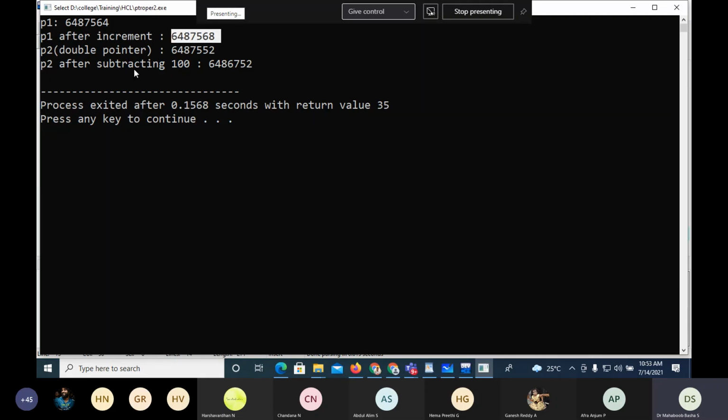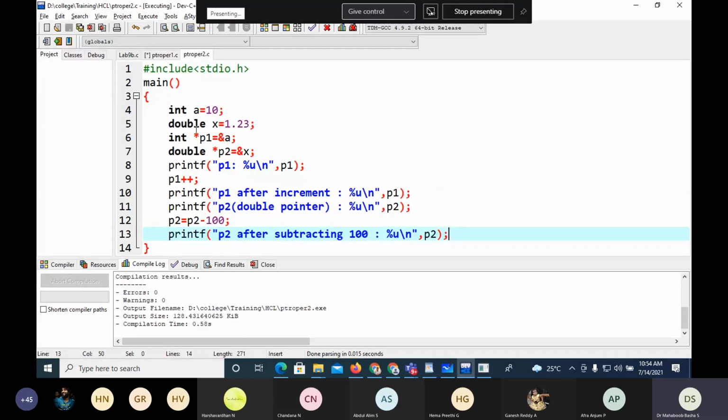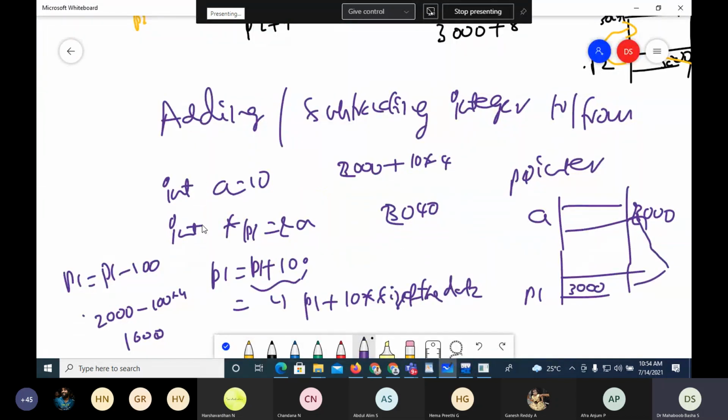6487568. It is added with 4. Next, when I take P2, a double pointer, 6487552. Now, if I subtract 100, it is subtracted with 100 into 8. Sorry, double is 8. I think I had given 4 here. It is double, so it is 8.